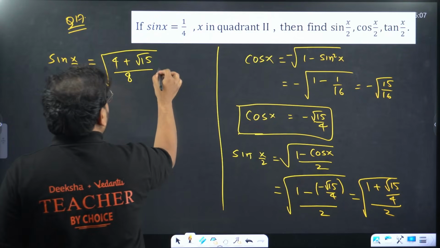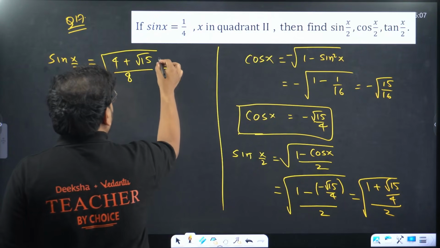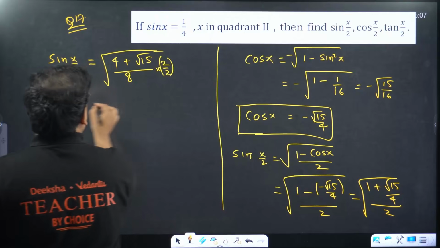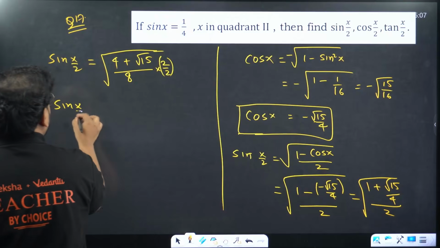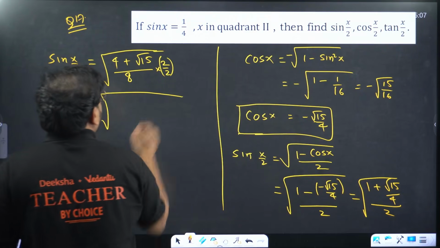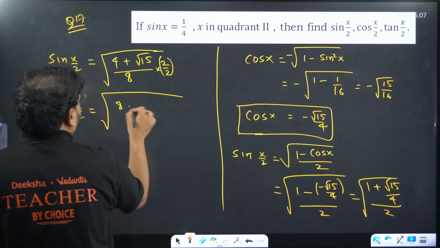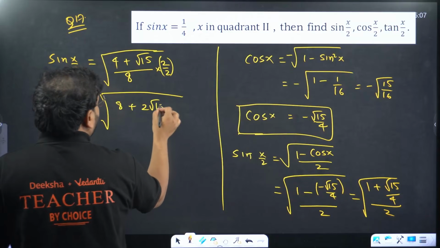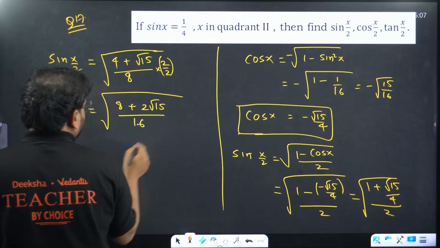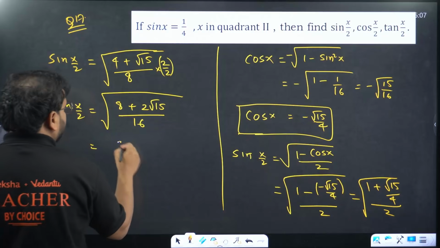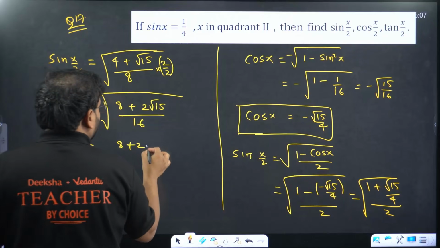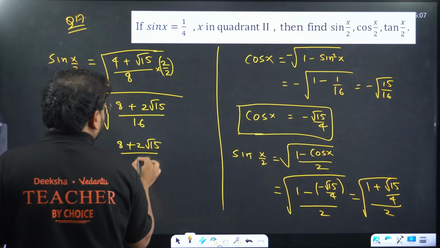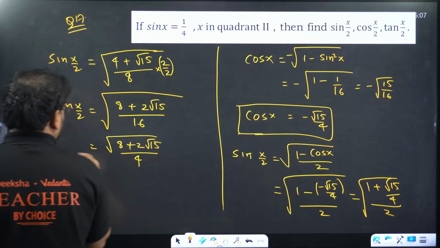So let's do one thing, multiply 2 by 2 to the whole thing. You have sin x by 2 equals to 8 plus 2 root 15 by 16. This becomes 8 plus 2 root 15 by 4. This is your answer.